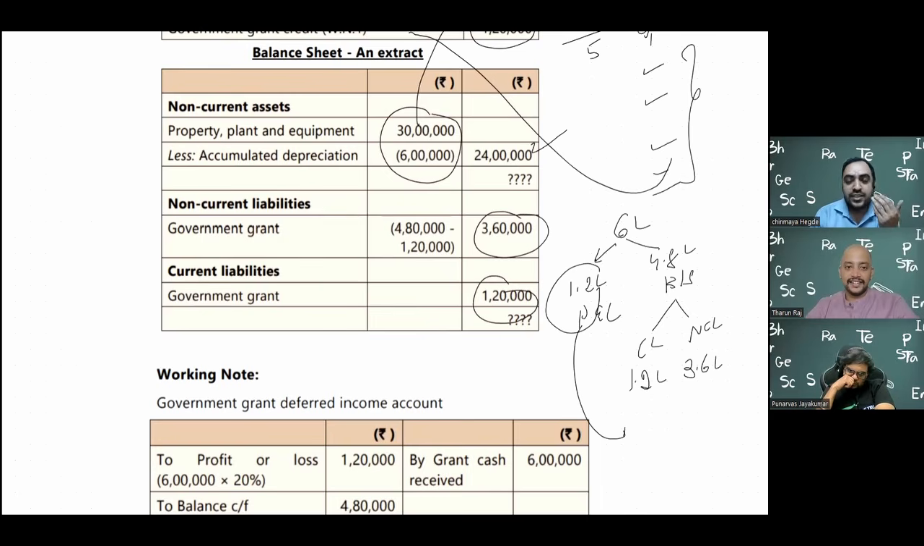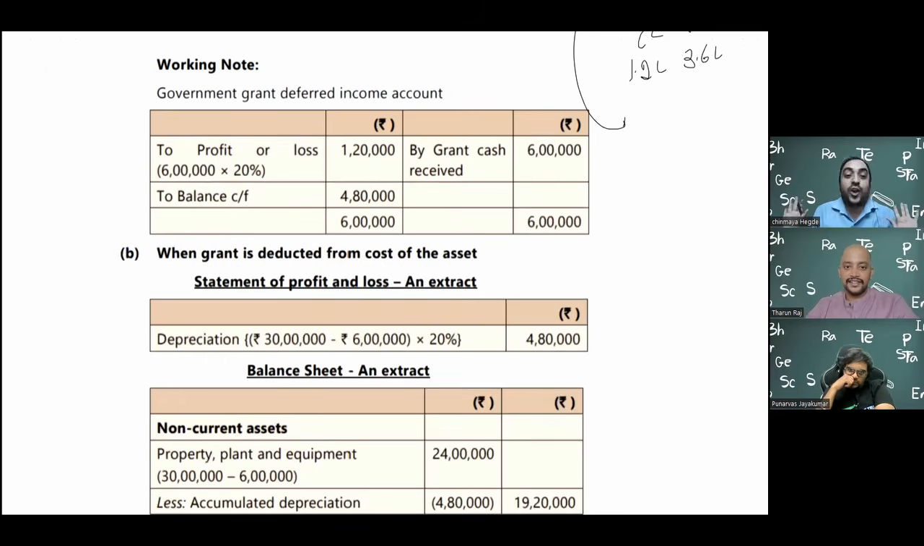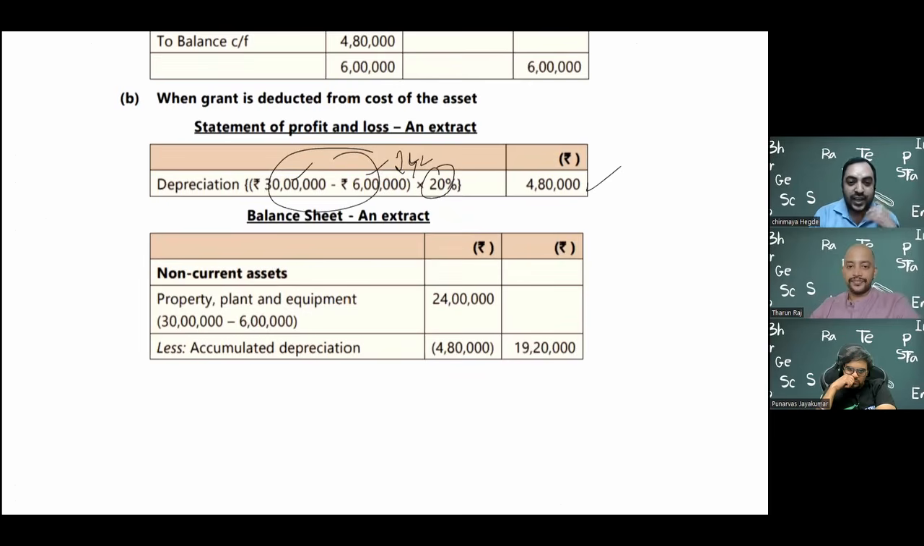If you report on a net basis, this confusion will not come. 30 lakh is the amount of asset, 6 lakh is the grant received, net amount is 24 lakh, and on 24 lakh you apply 20%, straightforward: 4 lakh 80,000 depreciation. 24 lakh minus 4 lakh 80,000, net 19 lakh 20,000. No current, non-current, or deferred income situations will come. So we can choose whichever method we want. But in the exam you have to show both, or you write one and mention that the other alternative is possible. Practically, you can do either of the methods.